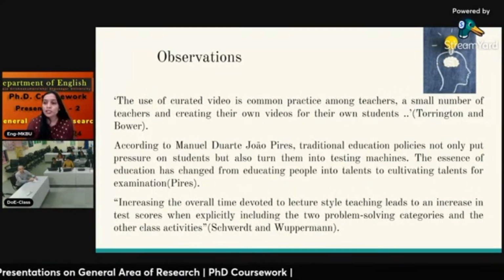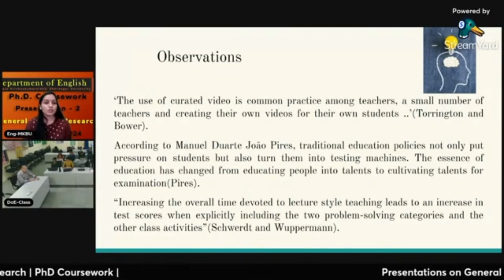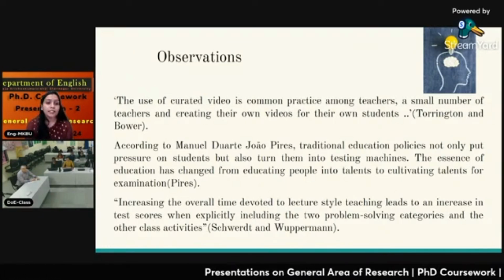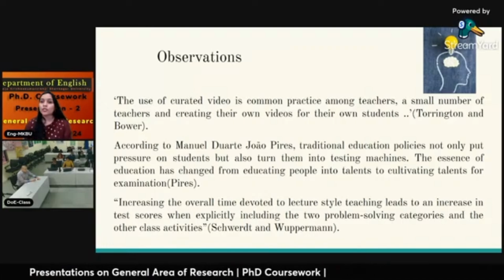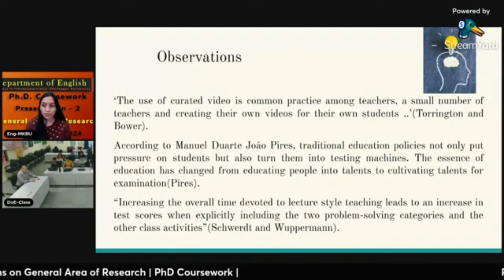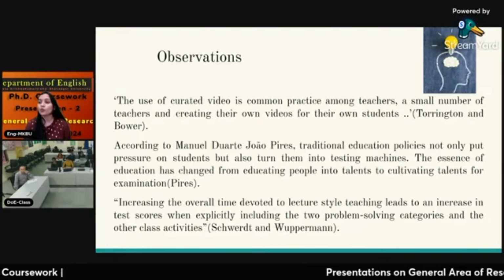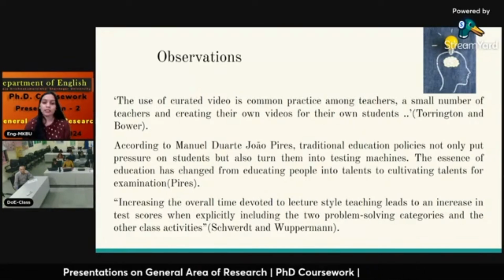We see that today technology is growing. Educators are using videos and images, but one theorist, Torrington, says that the use of curated video is common practice among teachers. Now we are using recorded videos from YouTube. A small number of teachers are creating their own videos for their own students. This is still lacking in today's educators.